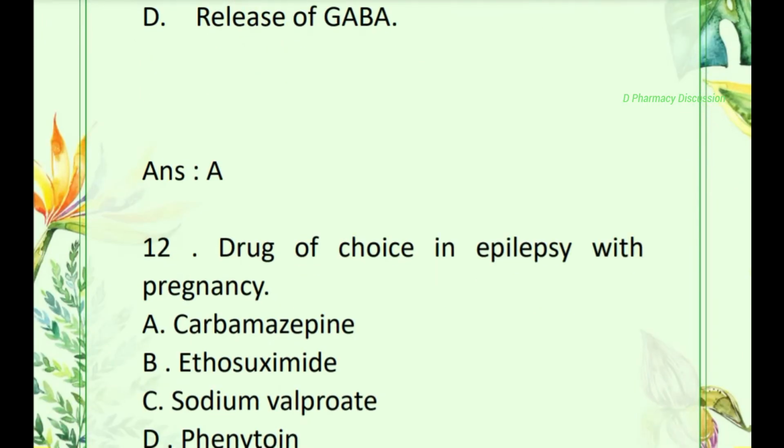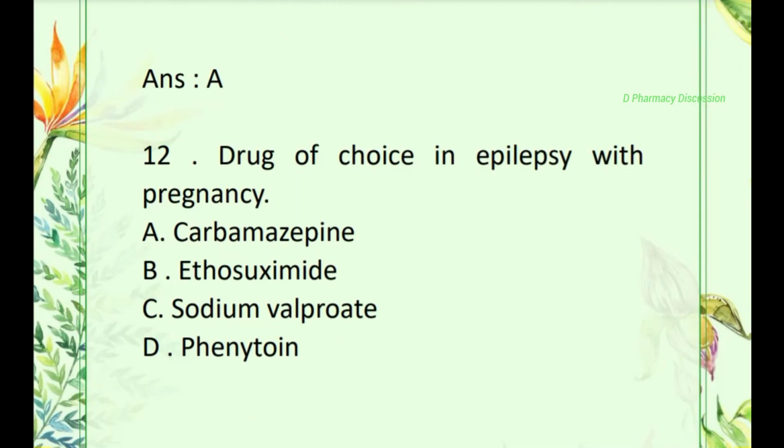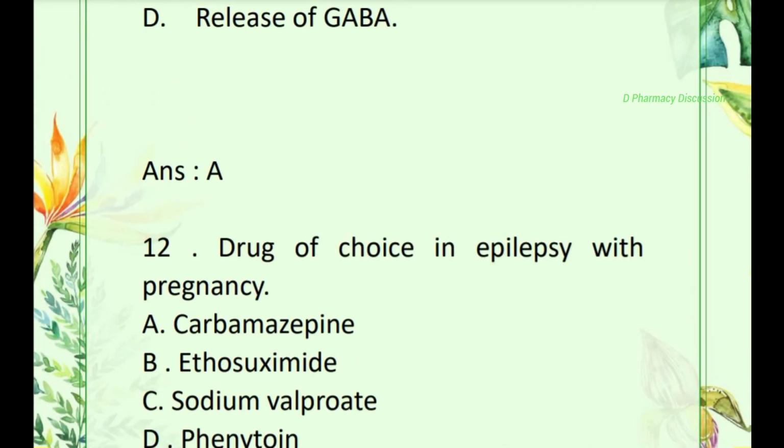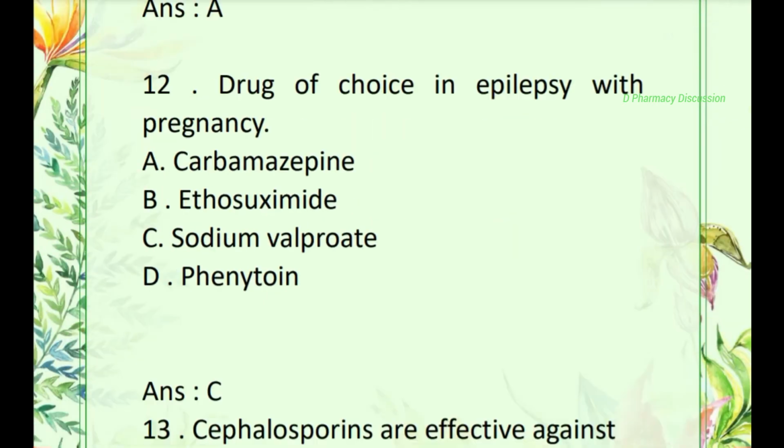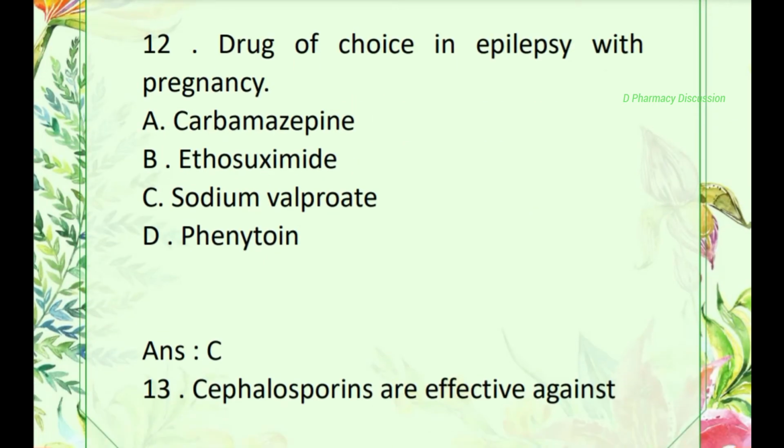Then question number 12. Drug of choice in epilepsy with pregnancy. Option A. Carbamazepine, B. Ethosuximide, C. Sodium valproate, D. Phenytoin. Correct one is option C, that is sodium valproate.